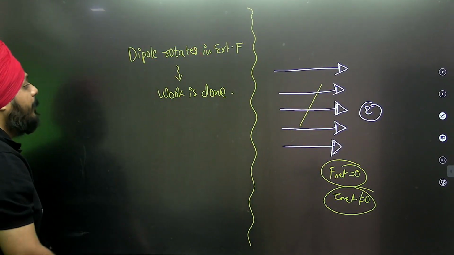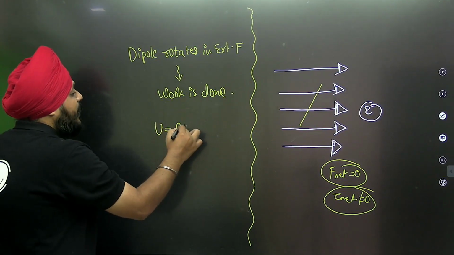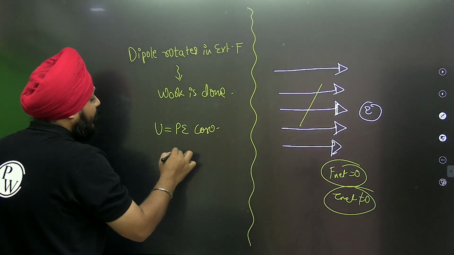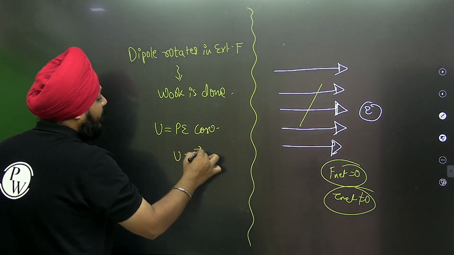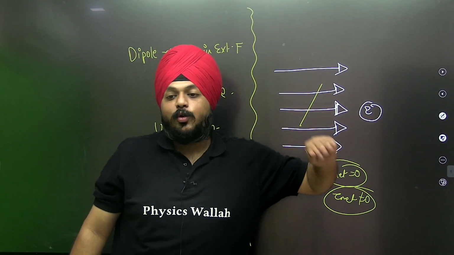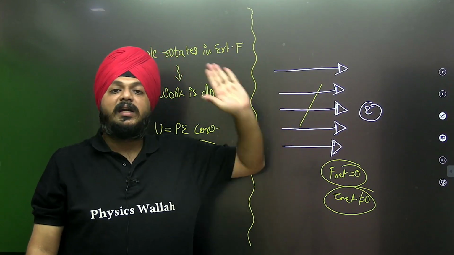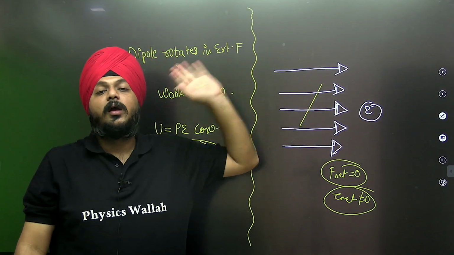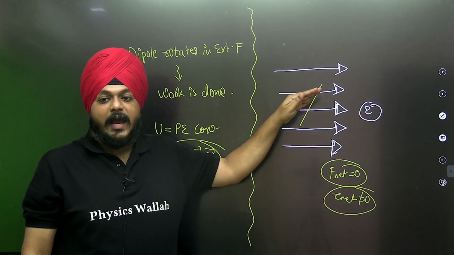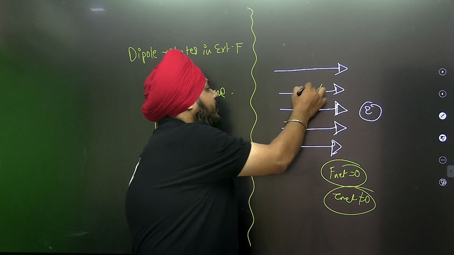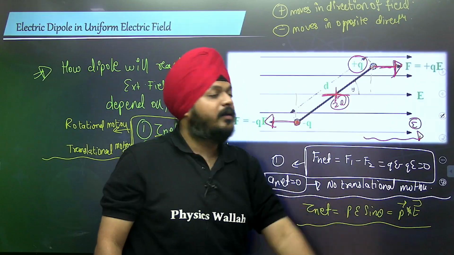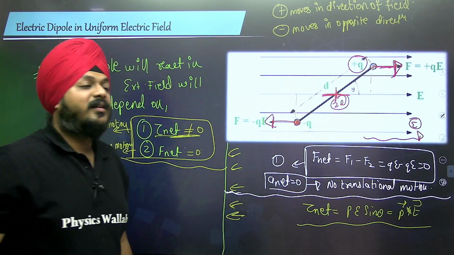Here also the potential energy comes. Generally it is PE cos theta. You can define U as P dot E. But why am I not discussing this part? Because electrostatic potential energy and electrostatic potential are going to come up within 1 or 2 lectures. So whenever the dipole is kept, it rotates, work is done, and that is stored in the form of potential energy.